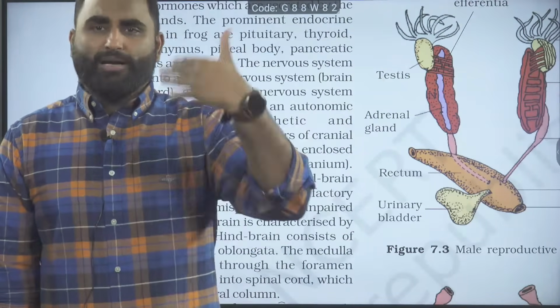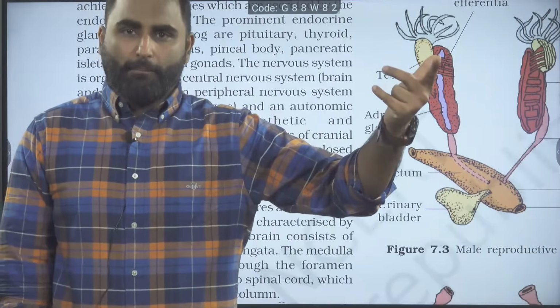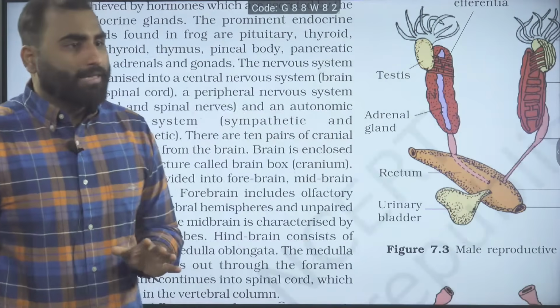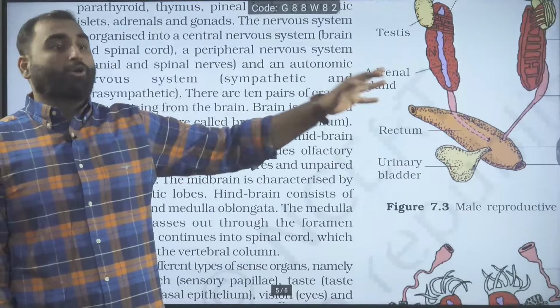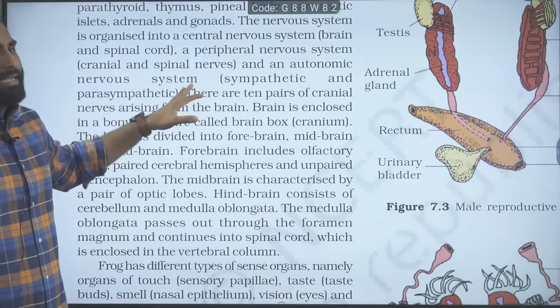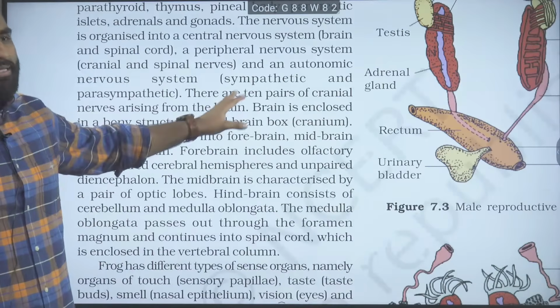Now you can do the calculation. Are they asking in pairs or are they asking nerves? You can double the number, so be careful there. Next, the autonomic nervous system, that is sympathetic and parasympathetic, is also there in frog. So there are 10 pairs of cranial nerves arising from the brain.